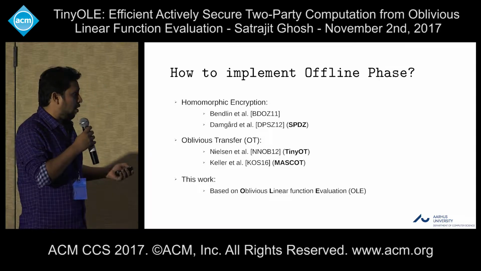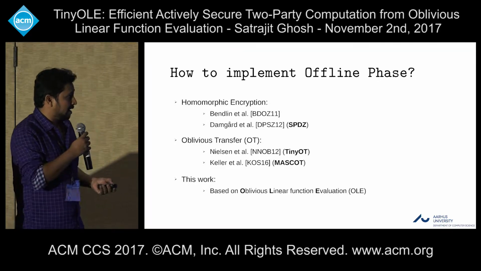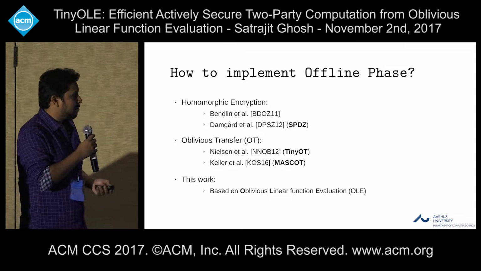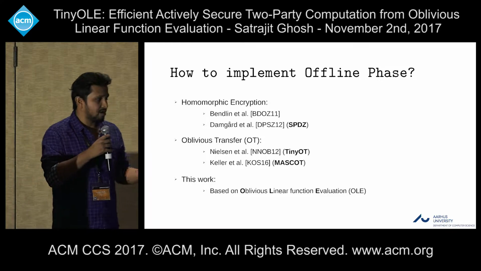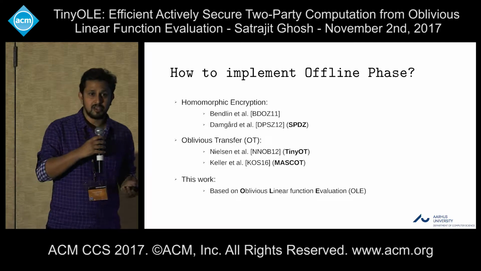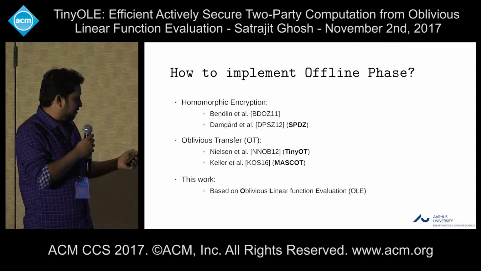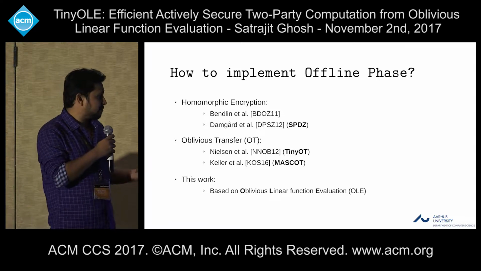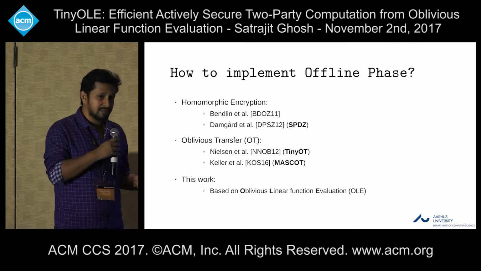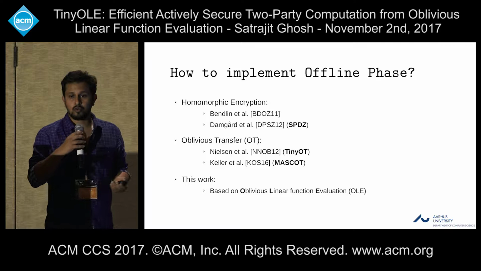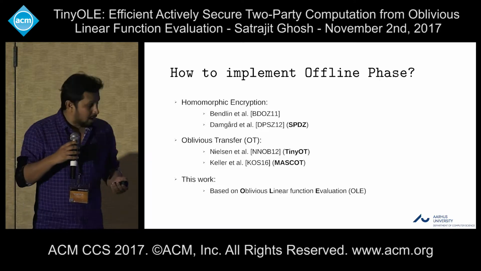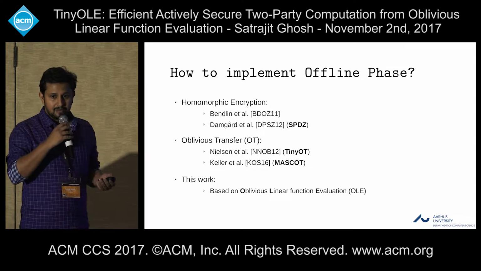There has been a long line of work in the literature. There are many schemes, for example, schemes based on homomorphic encryption. Damgard et al. give the SPDZ protocol, which uses homomorphic encryption to compute the multiplication triples.